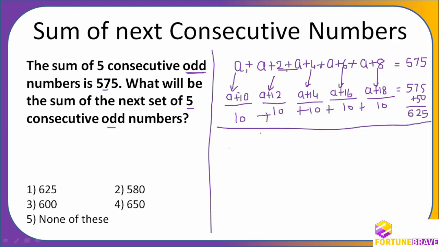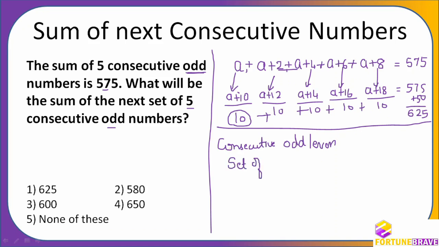The next method I am going to tell you is, see here, if it is consecutive odd or even. First we'll understand consecutive odd or even. What is the set?